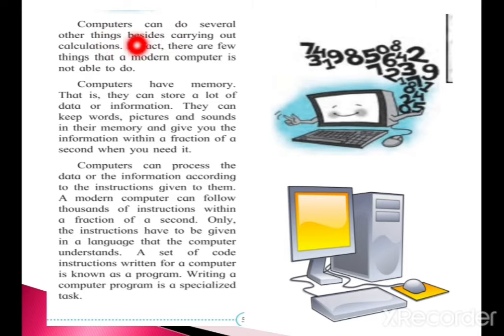Computers can do several other things besides carrying out calculations. We know that the computer does all mathematical operations, but it can also do much more. In fact, there are only a few things that a modern computer is not able to do. That means the modern computer does many other operations.